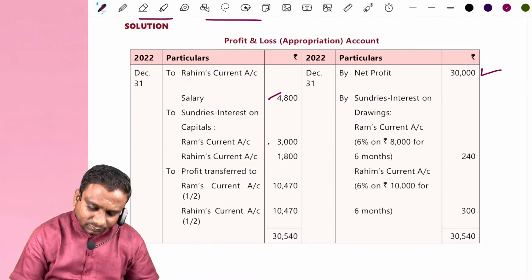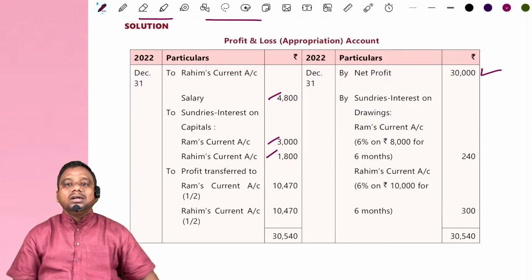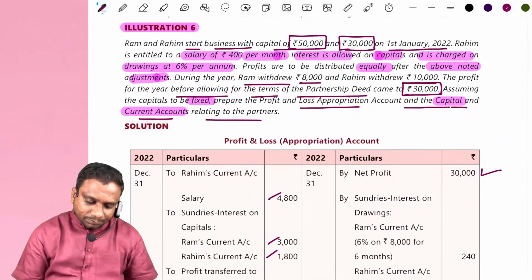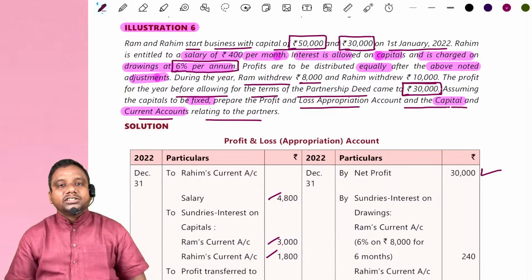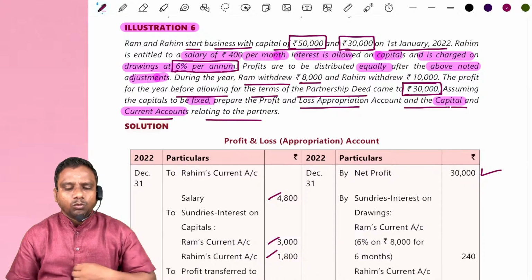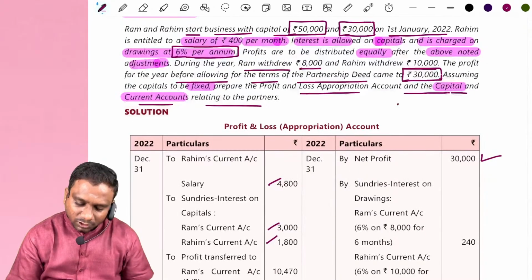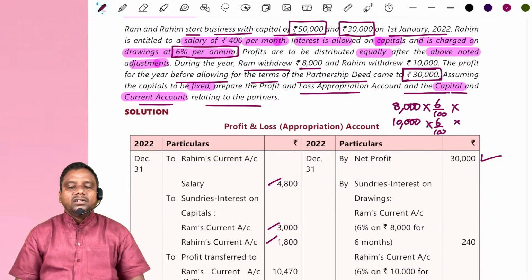Look at Ram current account, Rahim current account. Again we post the same two amounts on the credit side of current accounts. Next one, they said interest on drawings is also charged at 6% per annum. But here, to calculate interest on drawings, what do we need? Tell me, how much amount is withdrawn by Ram? Ram withdrew 8,000 rupees. Rahim withdrew 10,000 rupees. Rate of interest is 6%. How do we calculate interest on drawings?